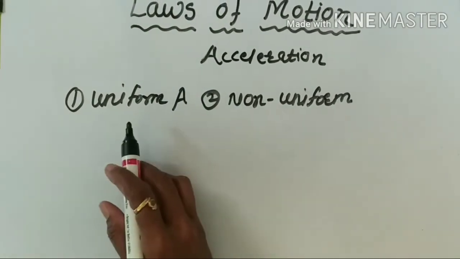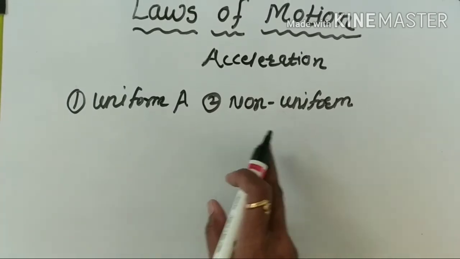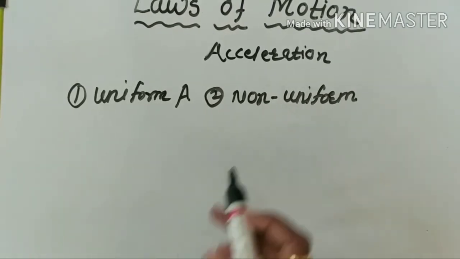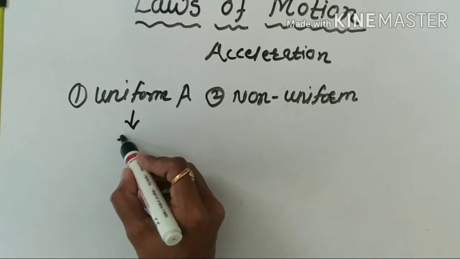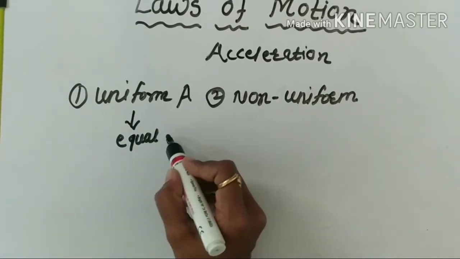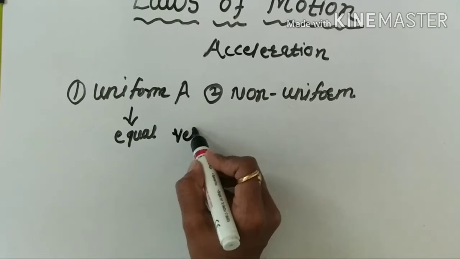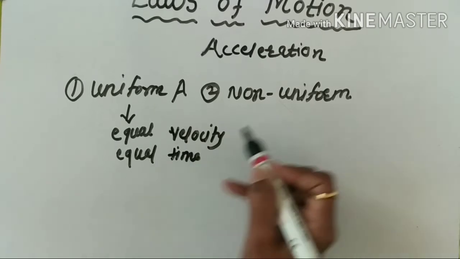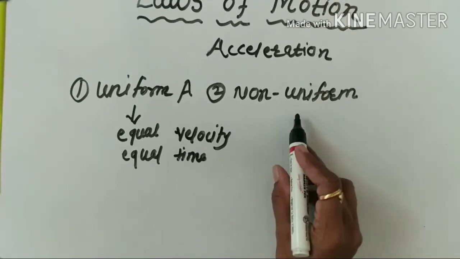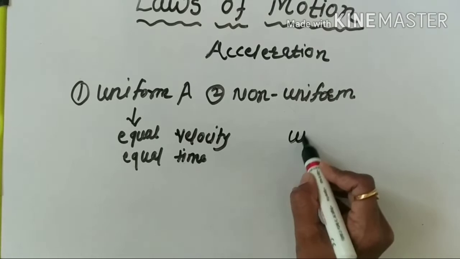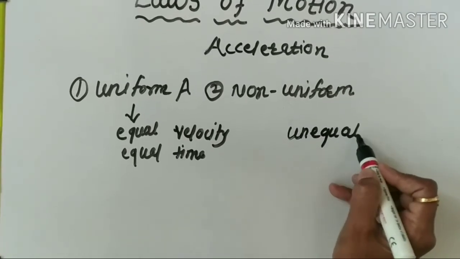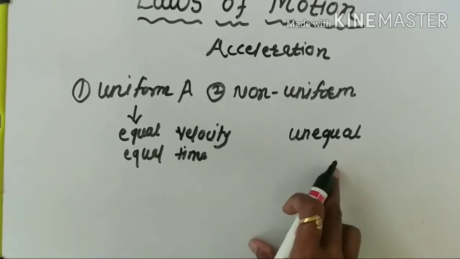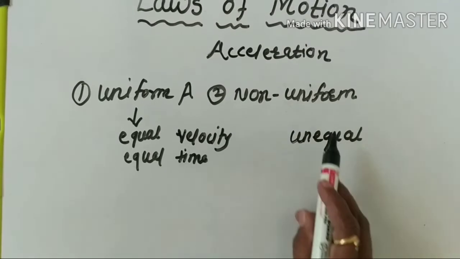If the velocity changes by equal amounts in equal time intervals, the object is said to be in uniform acceleration. And opposite to this, if the velocity changes by unequal amounts, sometimes less and sometimes more, at that time we can say that this is a non-uniform acceleration.